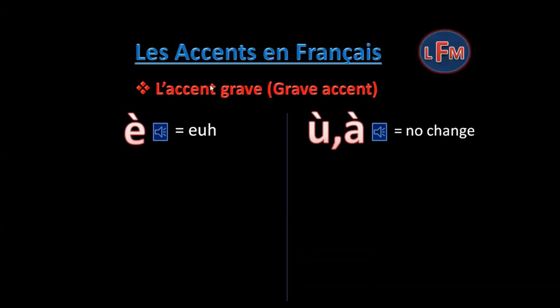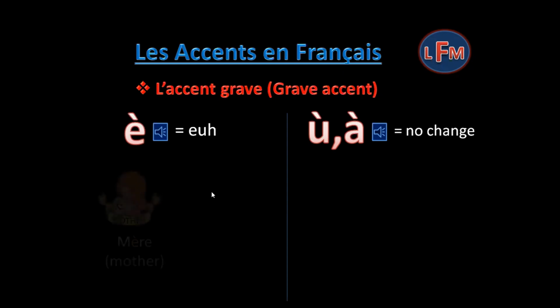Then it is l'accent grave, which is called grave accent in English. It goes with E, U and A, and the dash goes in another direction, from right to left. If the accent grave is on E, the sound changes to A.